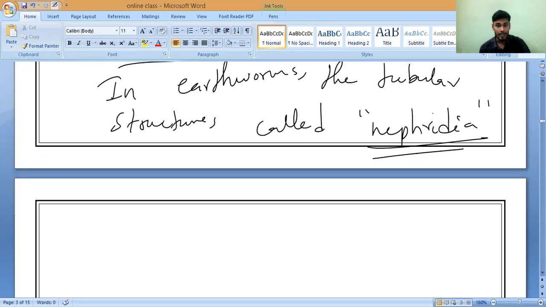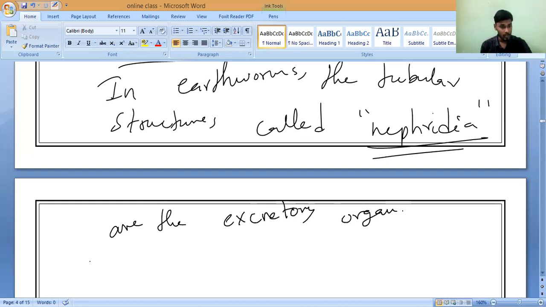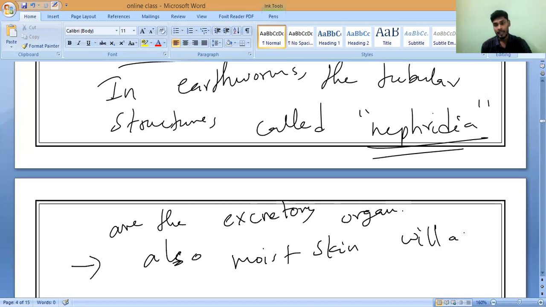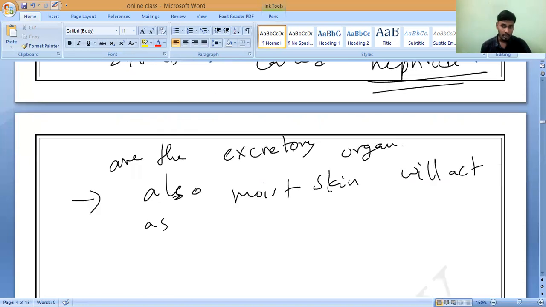Please all of you write it. Nephridia are the excretory organs. Along with this, there is one more: the moist skin. Also moist skin. Nephridia are like tubular structures, understand?